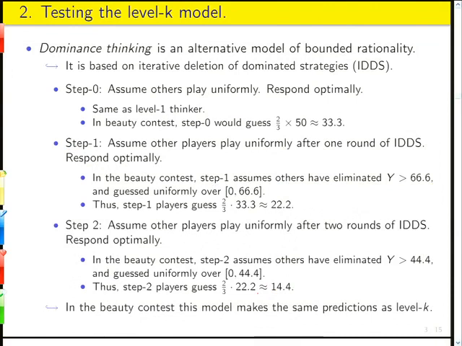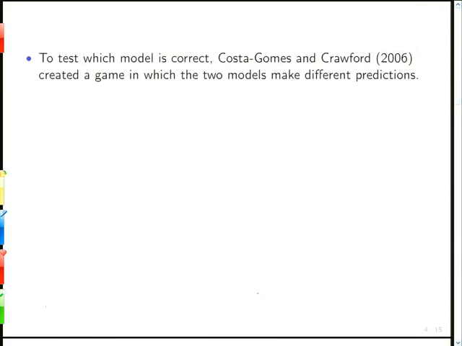Then you've got to come up with some experiment or some other data set that you could get your hands on in which the models make different predictions. And then you look at that data, you can tell which model is more correct. So this is exactly what Costa, Gomez, and Crawford did.